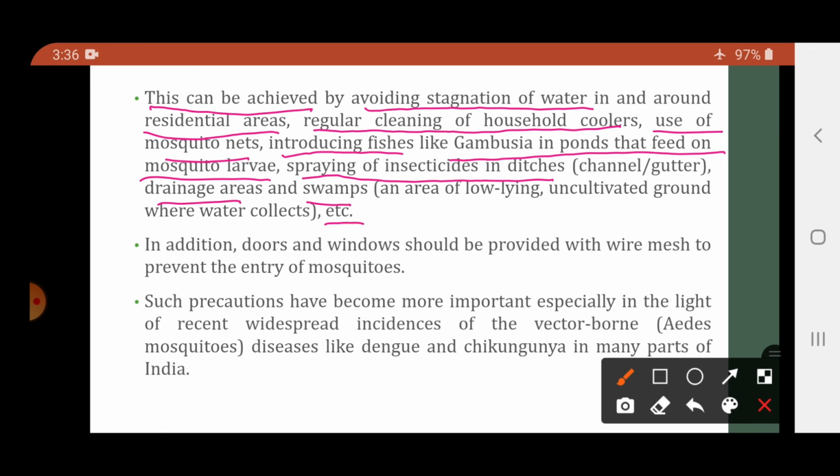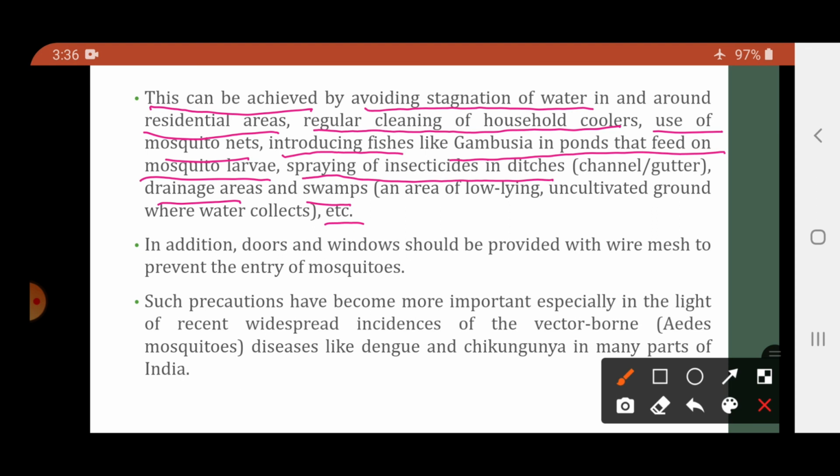So how can we control the diseases which spread through vectors? So basically मैंने बोला कि vectors को eliminate करना चाहिए, या vectors जहाँ पे breed करते हैं, जहाँ पे उनका reproduction होता है, वो areas को proper रखने चाहिए. How that can be done? So we should avoid the stagnation of the water in residential areas.